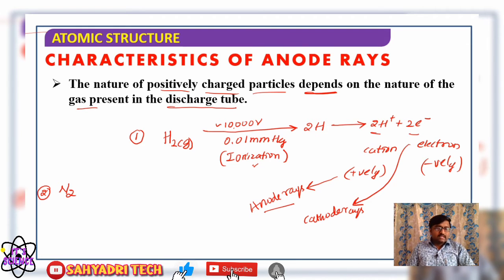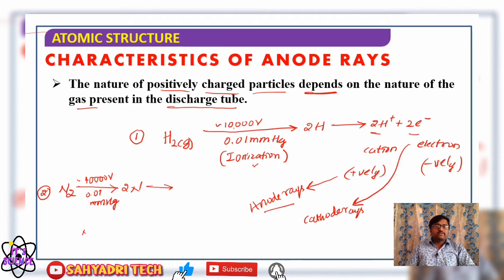Now, what happens when you pass high electric voltage of around 10,000 volt at reduced pressure, say 0.01 mm of Hg? First, atomization takes place, molecules get converted into atoms, and further ionization takes place.